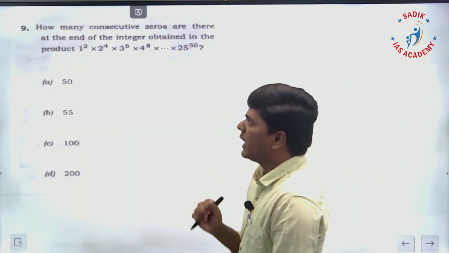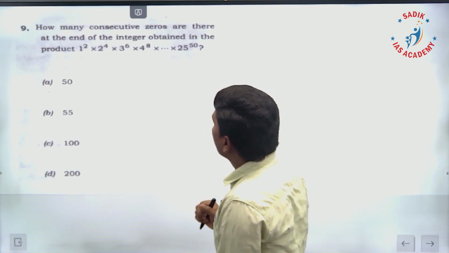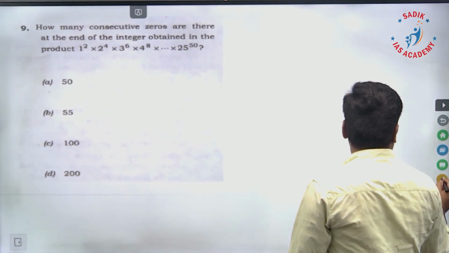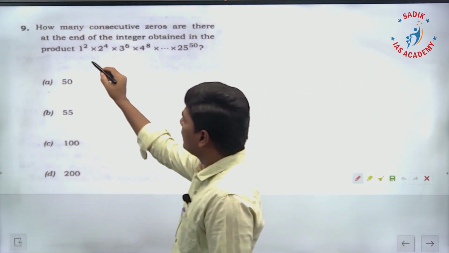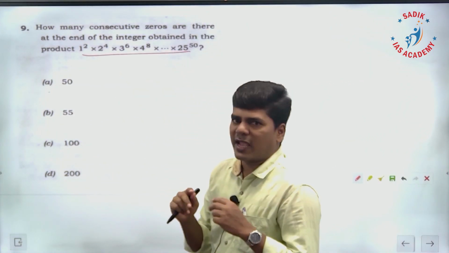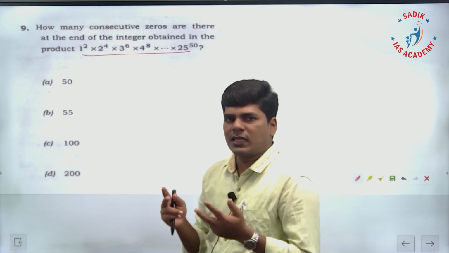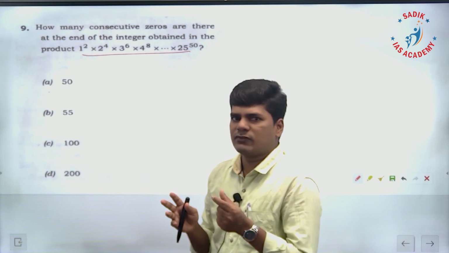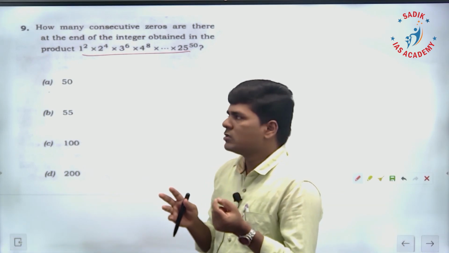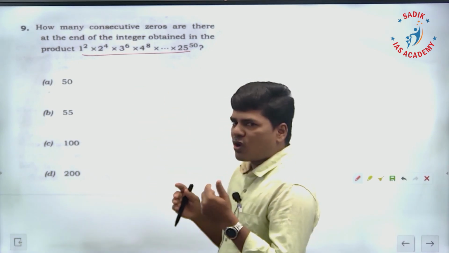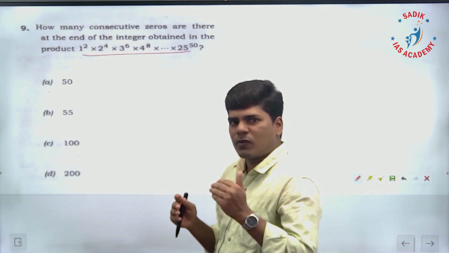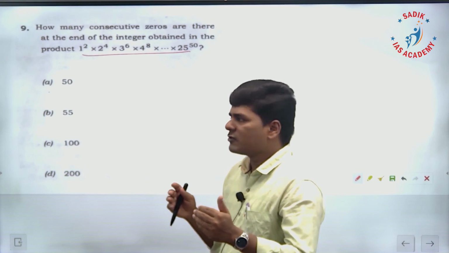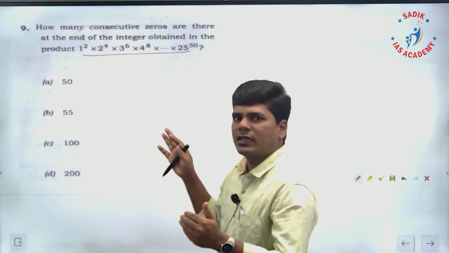Okay, next is the ninth question. How many consecutive zeros are there at the end of the integer obtained in the product? So this is also an easy sum only. See, when we find the number of zeros at the end of the product, we have to calculate the number of 2's and number of 5's. Each 2 and each 5 will combine and give a 0. So in this product, the number of 2's will be more when compared to the number of 5's. It will be better if you know the number of 5's, then that is going to be the number of zeros at the end of the product.